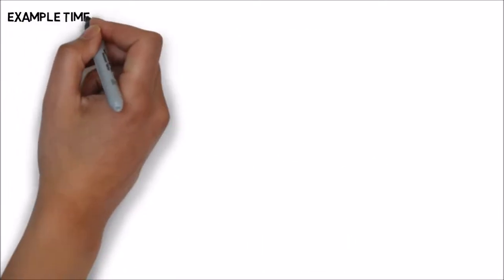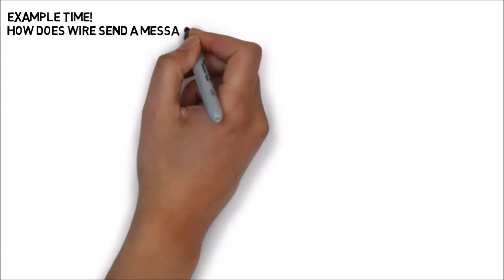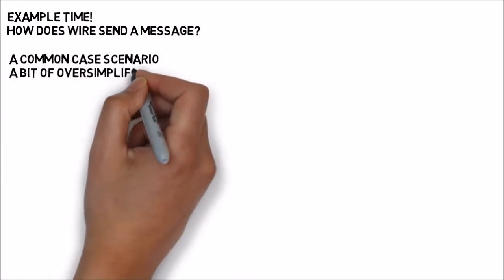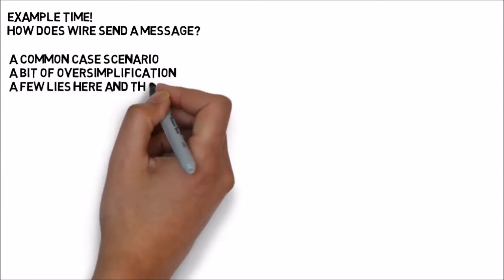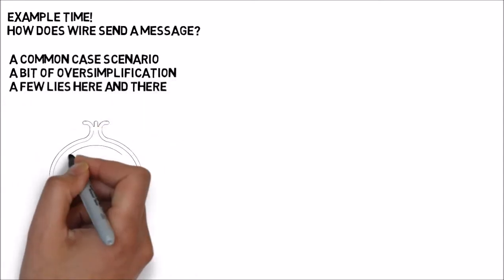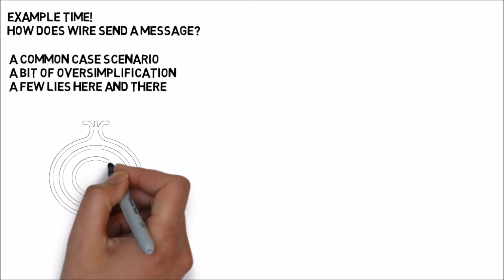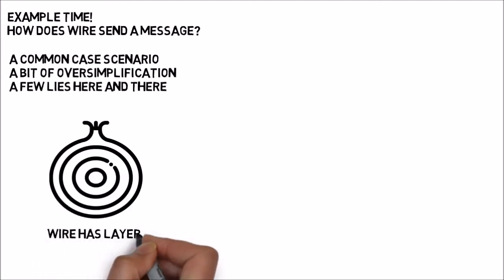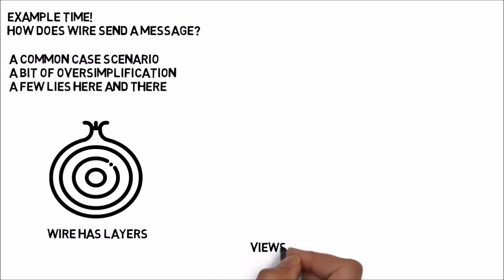So, now I would like to talk for a few minutes about a real-life example. What happens when you open Wire and send a message to another person? For simplicity's sake, I will avoid corner cases and I will oversimplify in a few places. But apart from that, all the code we will talk about here, you can find it on GitHub.